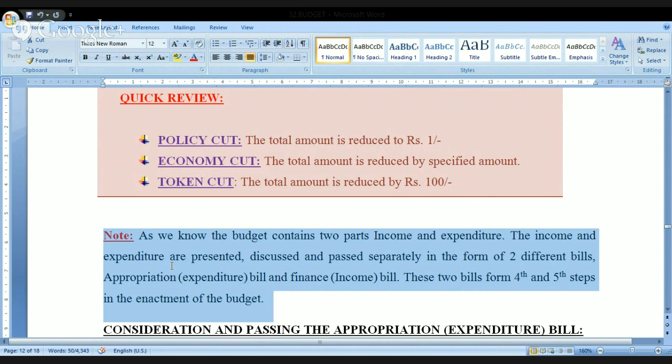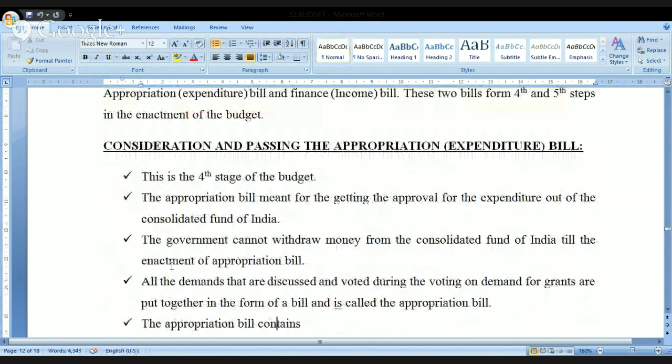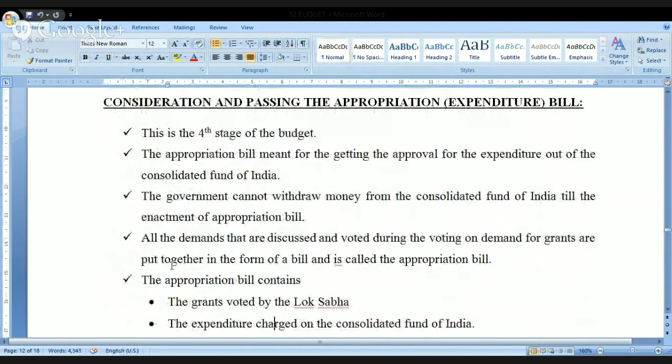Already we have understood that all the tax proposals of the government of India are mentioned in the finance bill, right? These two bills form the fourth and fifth step of the enactment of the budget. We already understood there are 5 stages in the enactment of the budget.